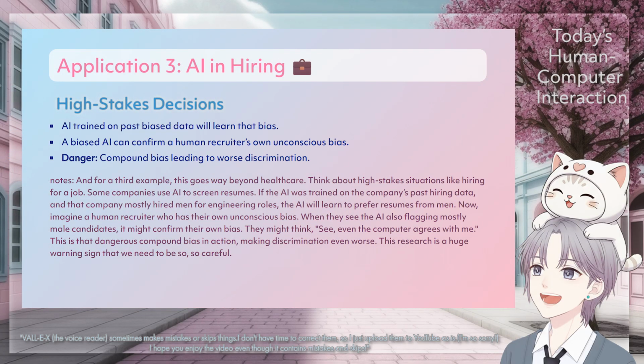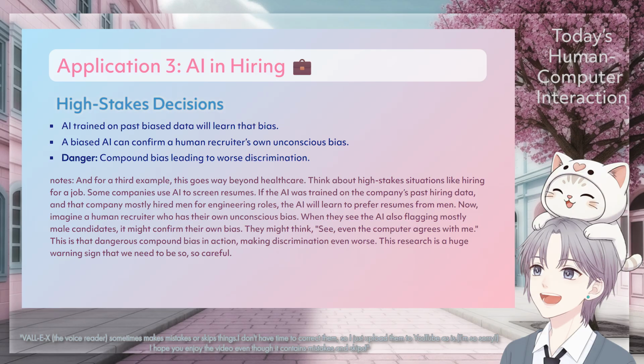And for a third example, this goes way beyond healthcare. Think about high-stakes situations like hiring for a job. Some companies use AI to screen resumes. The AI was trained on the company's past hiring data, and that company mostly hired men for engineering roles. The AI will learn to prefer resumes from men. Now imagine a human recruiter who has their own unconscious bias, and they see the AI also flagging mostly male candidates. It might confirm their own bias. They might think, "See, even the computer agrees with me." This is that dangerous compound bias in action, making discrimination even worse.